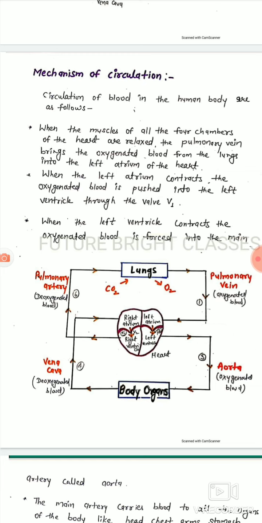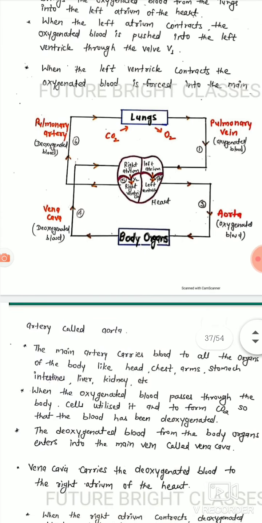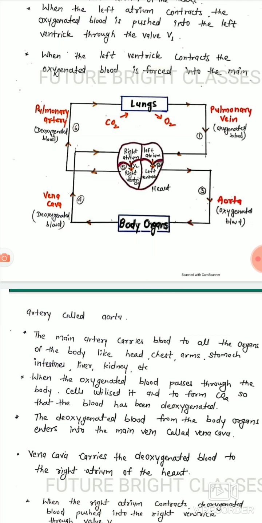Mechanism of circulation. Circulation of blood in the human body is as follows. When the muscles of all 4 chambers of the heart are relaxed, the pulmonary vein brings the oxygenated blood from the lungs into the left atrium of the heart. When the left atrium contracts, the oxygenated blood is pushed into the left ventricle through the valve V1. When the left ventricle contracts, the oxygenated blood is forced into the main artery called aorta.